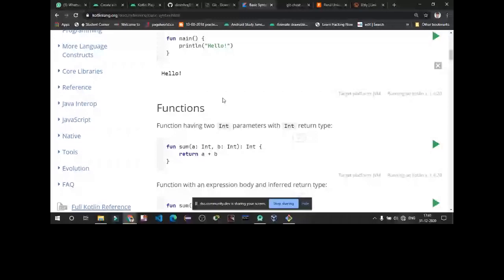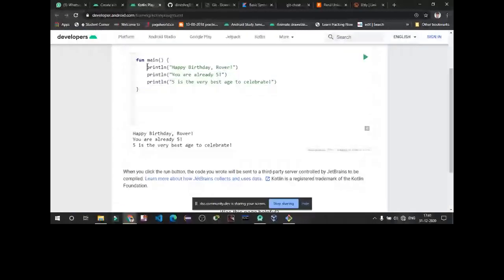I just want to let you know that there are two types of variables you define in this way. First is val, and second is var. Var a equals 10, and b equals 5. The difference between them is that val is immutable, whereas var is mutable.